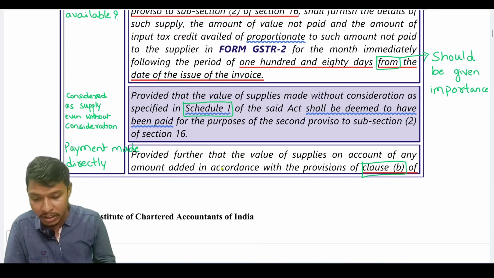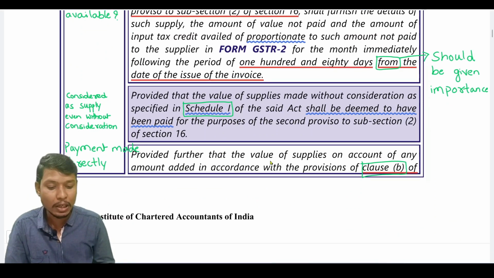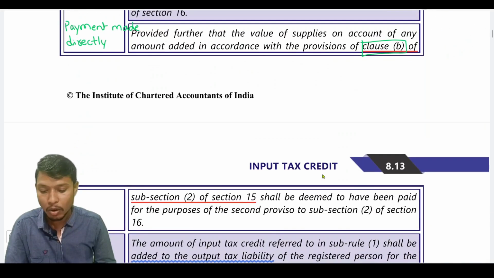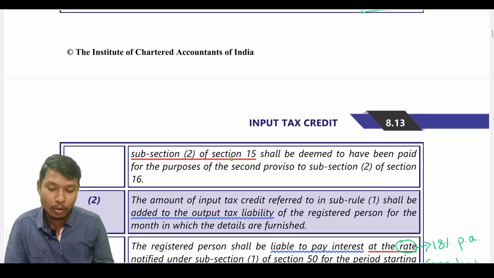And the next one is: provided further that the value of supplies on account of any amount added in accordance with the provisions of clause B of subsection 2 of section 15 shall be deemed to have been paid for the purposes of the second proviso to subsection 2 of section 16.